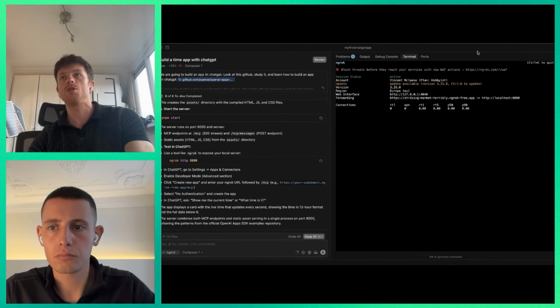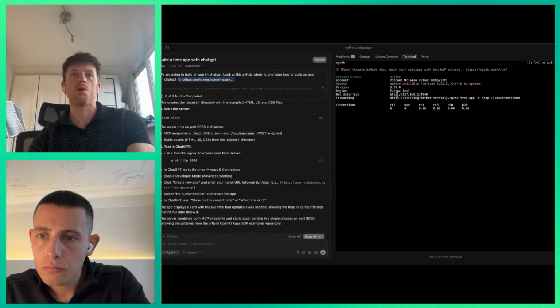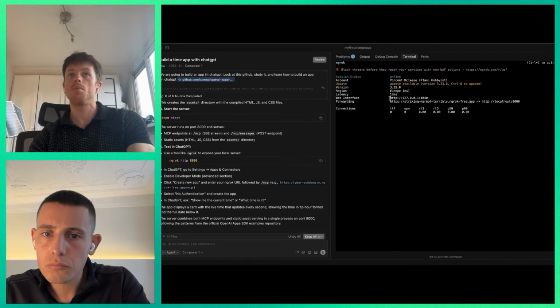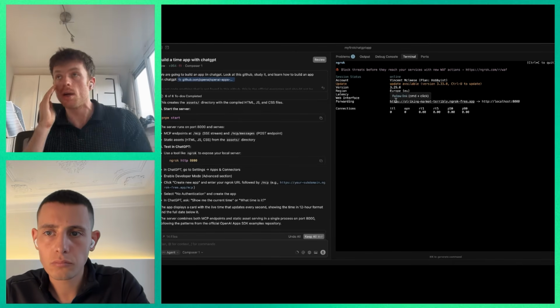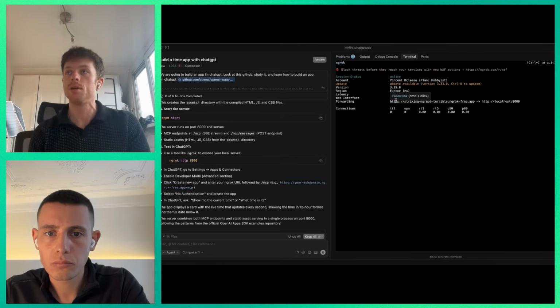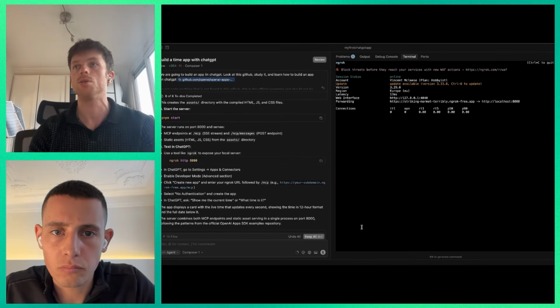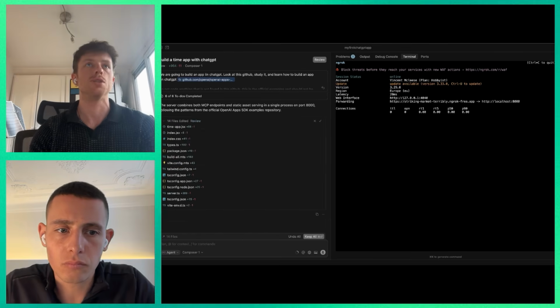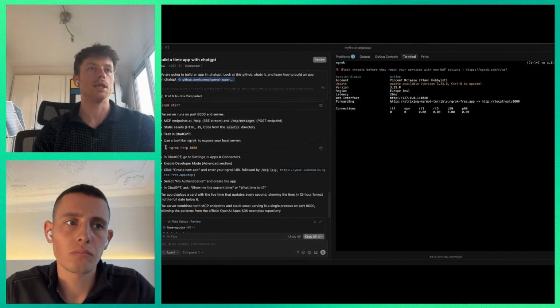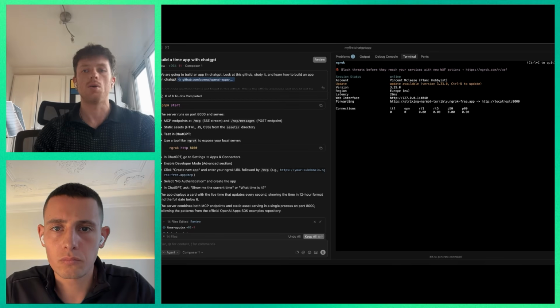What we're interested in now is this forwarding. So this is a public URL anyone can go to now, and they'll be able to interact with your app. So that is what we're going to use for GPT to be able to see the widget. The next thing to do is to test it in ChatGPT, and we'll already copy this so we have it handy. Keep that on your clipboard.